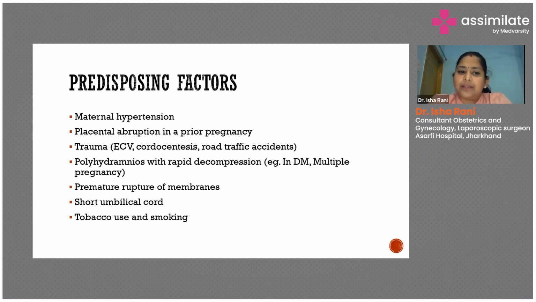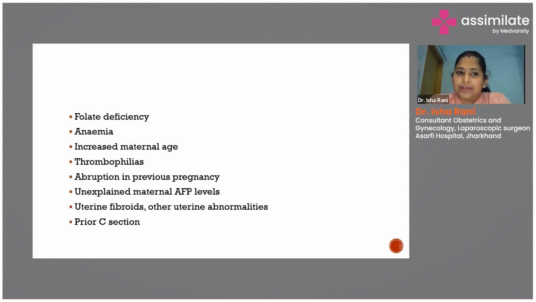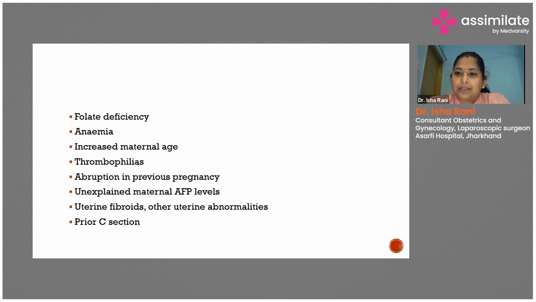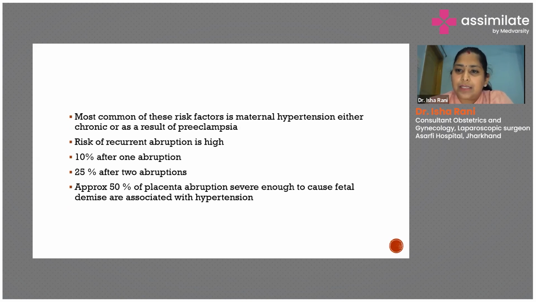If there is a history of maternal tobacco use or smoking cigarettes, folate deficiency, anemia, increased maternal age, or thrombophilias, these are other causes which we can attribute to abruptio placenta. If in the dual marker test there are unexplained maternal AFP levels, we can suspect that the patient may present with abruptio. If there are any uterine abnormalities or associated uterine fibroids, the suspicion of abruption should be there if the patient presents with bleeding and pain.